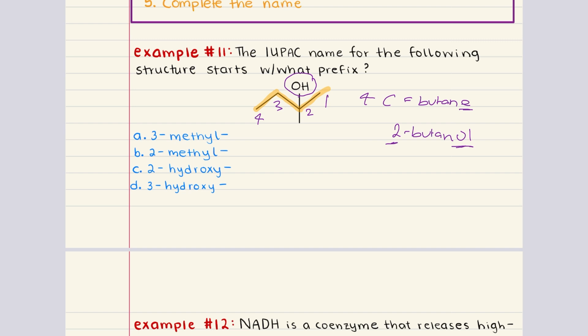There is only one substituent at carbon 2, and it is a methyl group. So we write 2-methyl-2-butanol. That is the name of this molecule. This question asks us, the IUPAC name for the following structure starts with what prefix? That prefix is 2-methyl, which means that the correct answer for problem 11 is B.